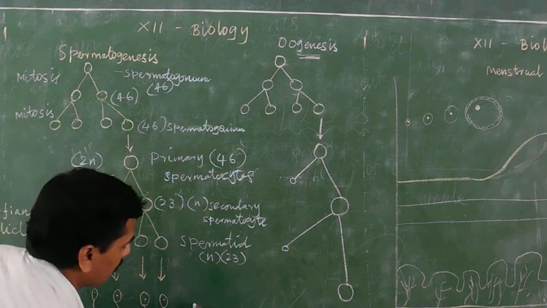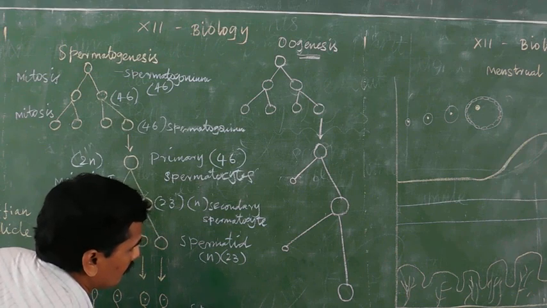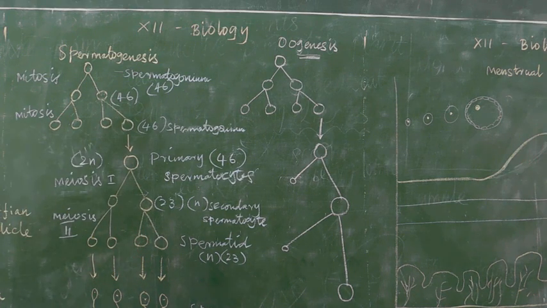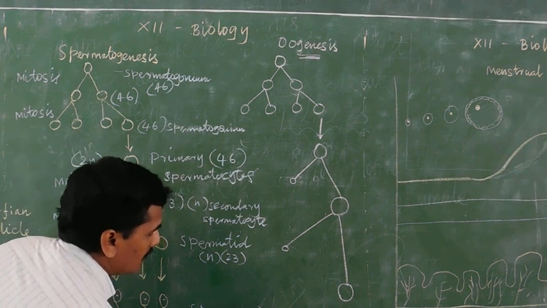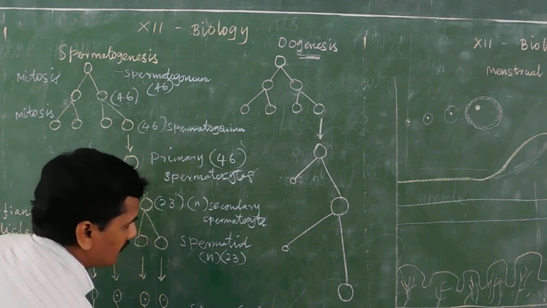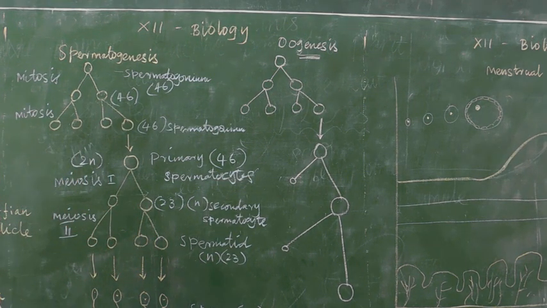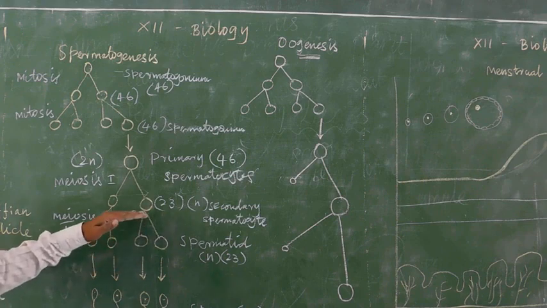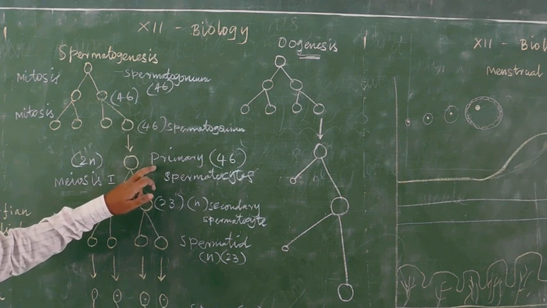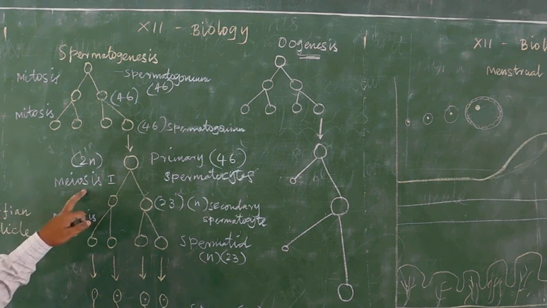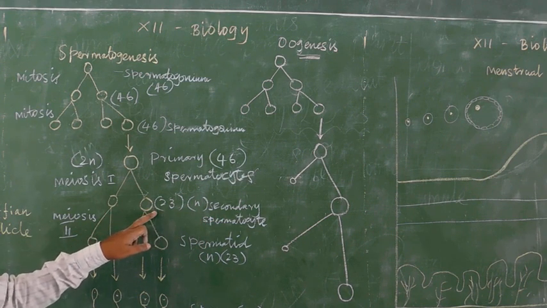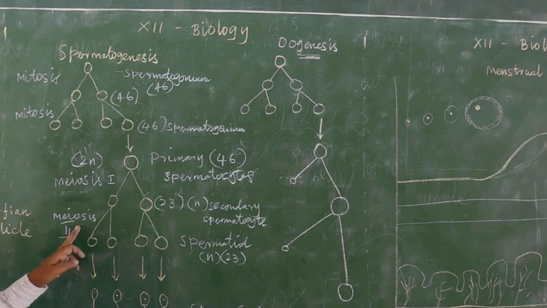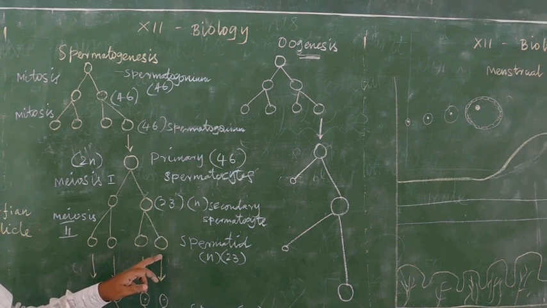This is the sperm, or spermatozoon, which contains only 23 chromosomes and is haploid in nature. Again, the primary spermatocyte after meiosis 1 develops into secondary spermatocytes, and after meiosis 2 into spermatids.